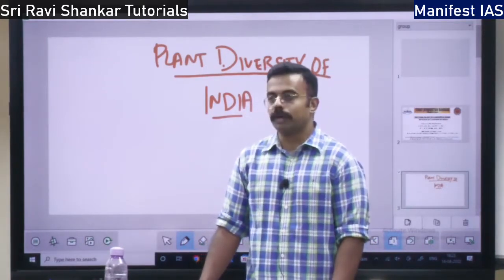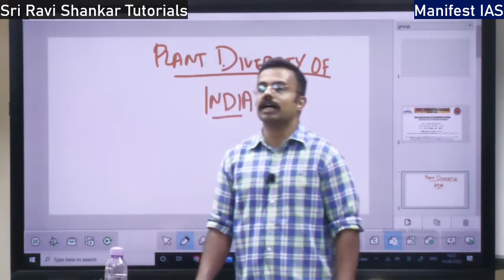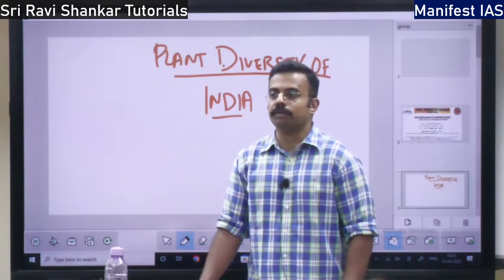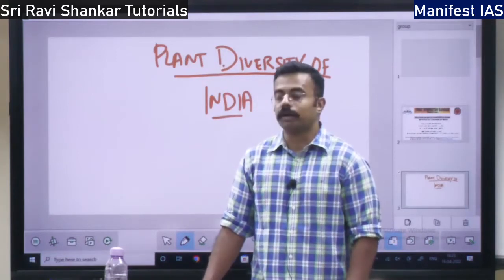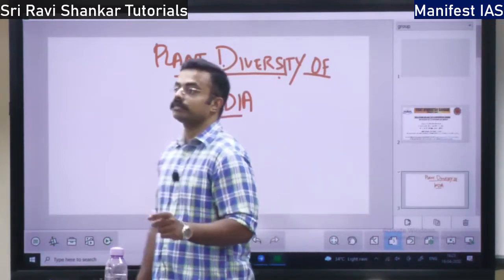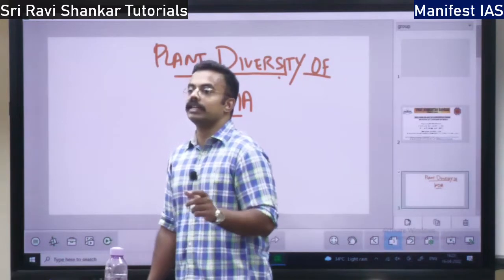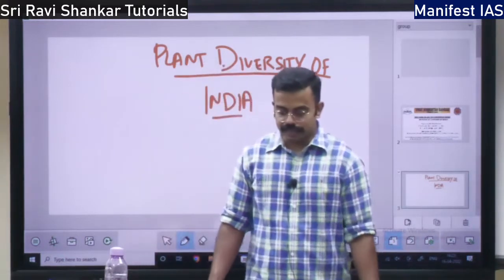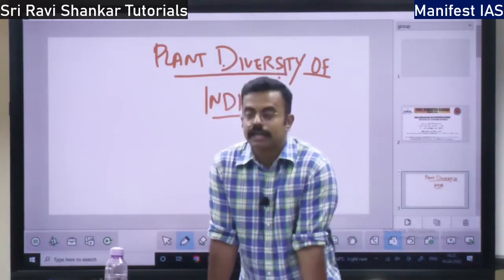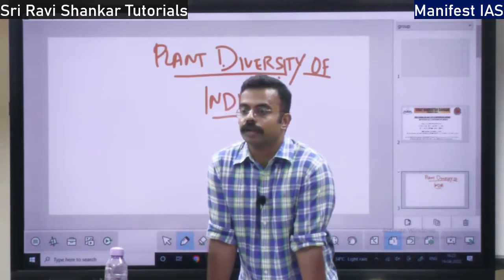So when it comes to plants, the first classification of a plant is herb. H-E-R-B. What do you mean by herb? So herb is a plant whose stem is always green, right? You don't find a brown stem in it. You always find a green stem in it. So it is always green and it is short. It is just 1 meter in length. That is the meaning of a herb.